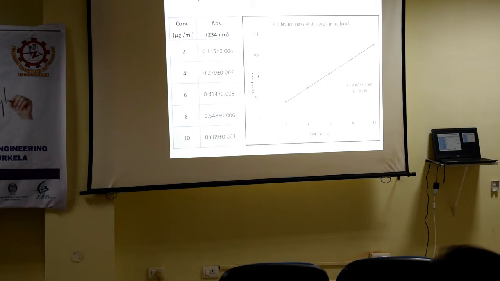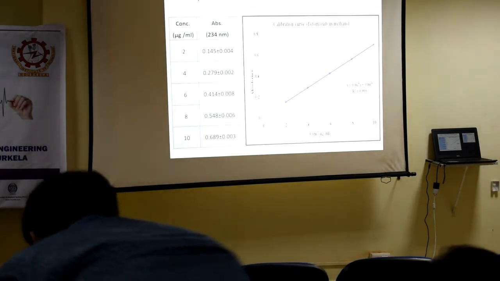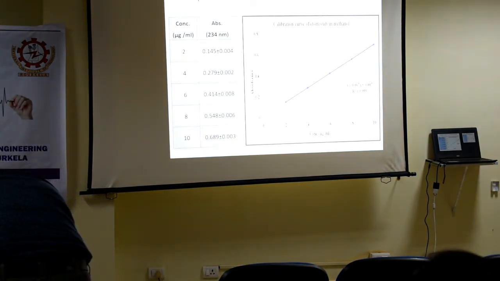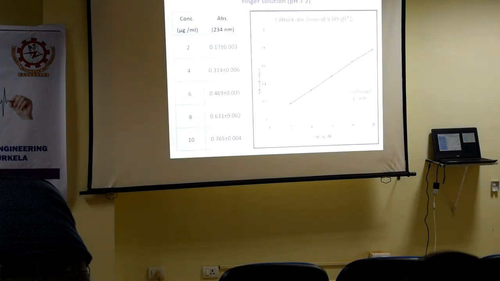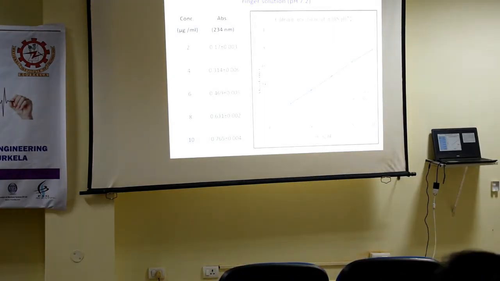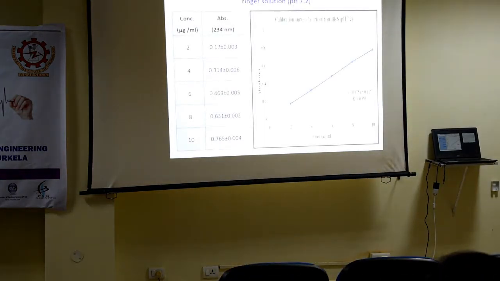Similarly, in order to determine this drug content, we prepared a calibration curve in methanol, as methanol is an organic solvent, so it is a green solute. That's why we prepared another standard curve. And here we prepared a standard curve, or calibration curve, in bicarbonate ringer solution, because the pH of clear fluid is around 7.2. Based on that, we selected this bicarbonate ringer as an alternative to clear fluid, so that we can carry out experimental work in the laboratory. So these are the concentrations, these are the absorbances, and this is the products.